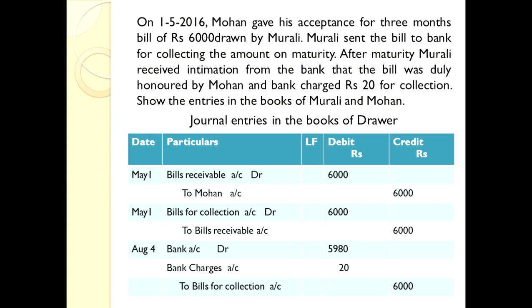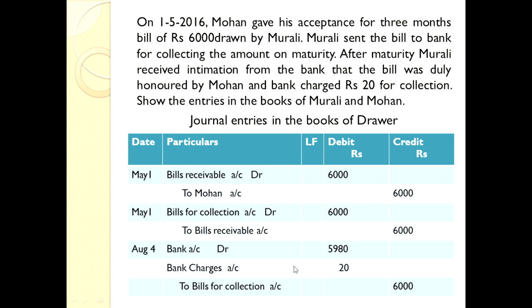So we debit bills for collection account to bills receivable account. The amount is the same, 6,000 rupees. Now the banker receives that bill. Debit the receiver. The banker is an artificial person. He is receiving the bill. So bank account debit